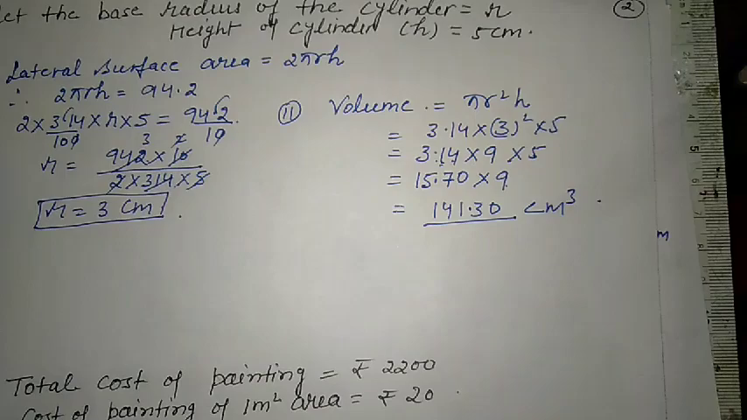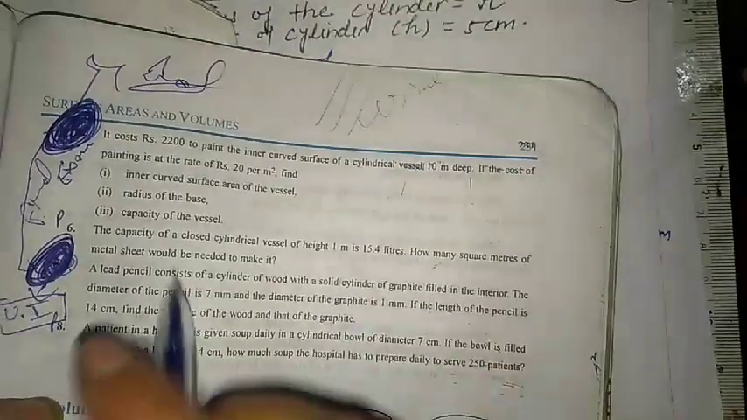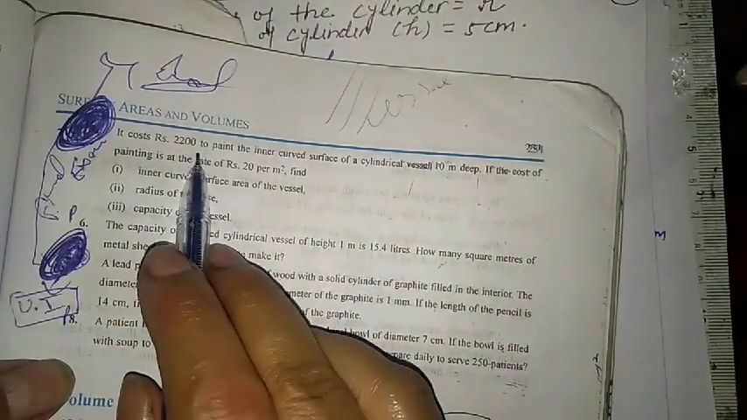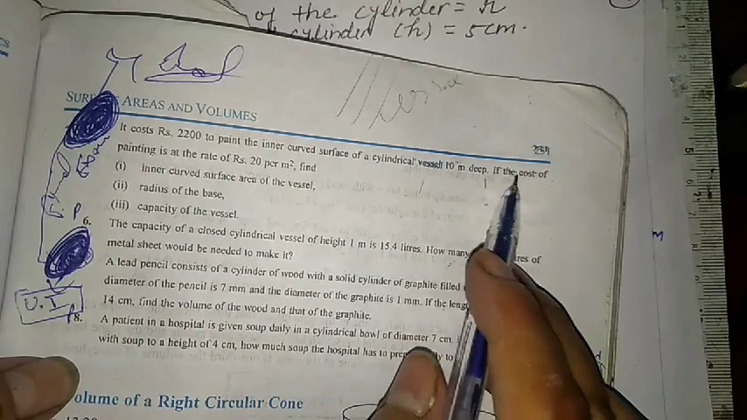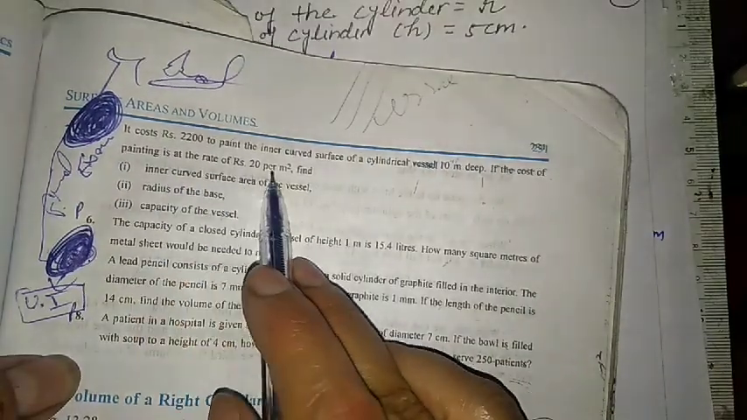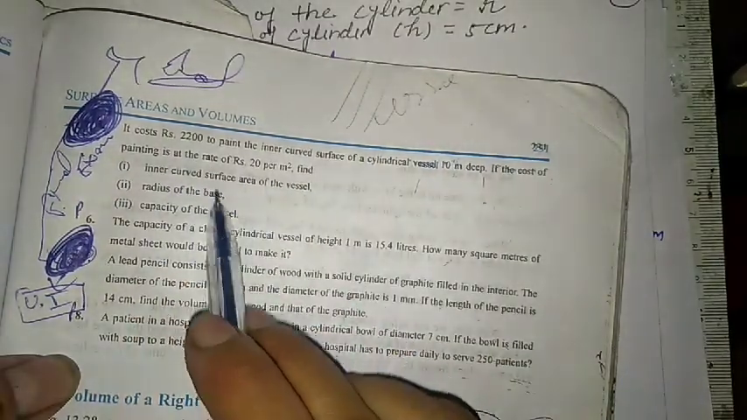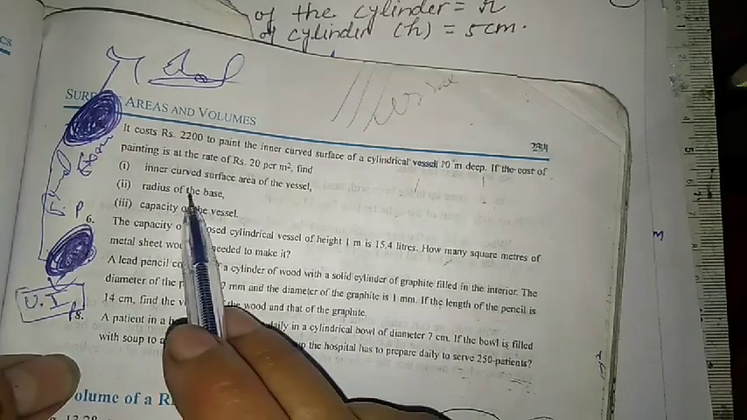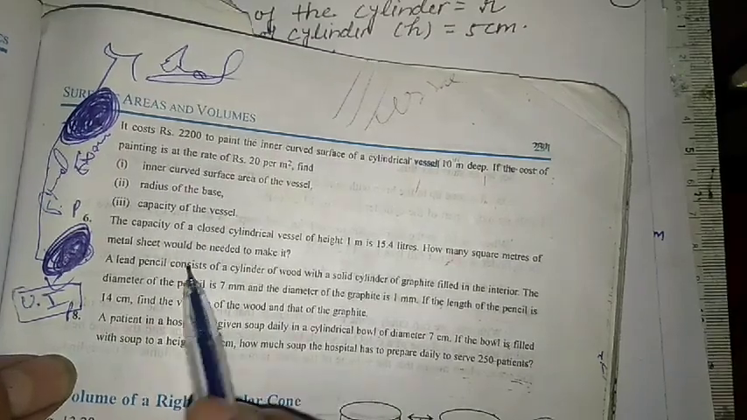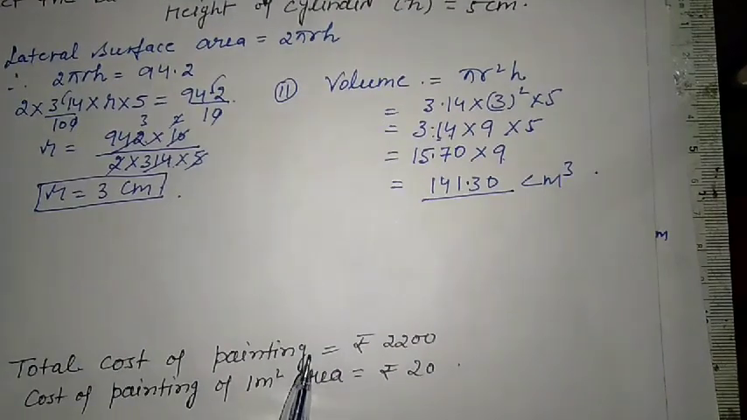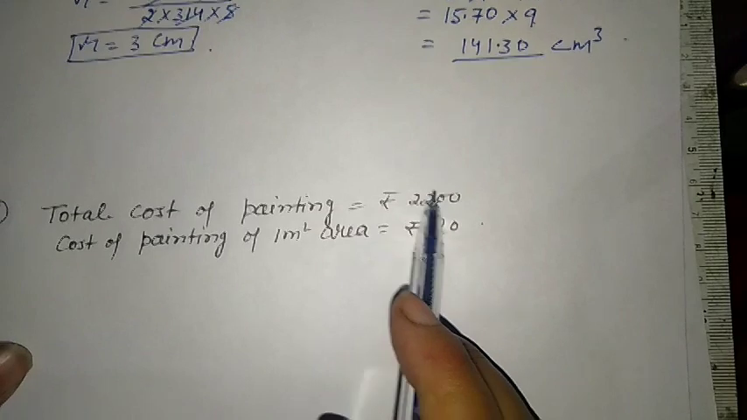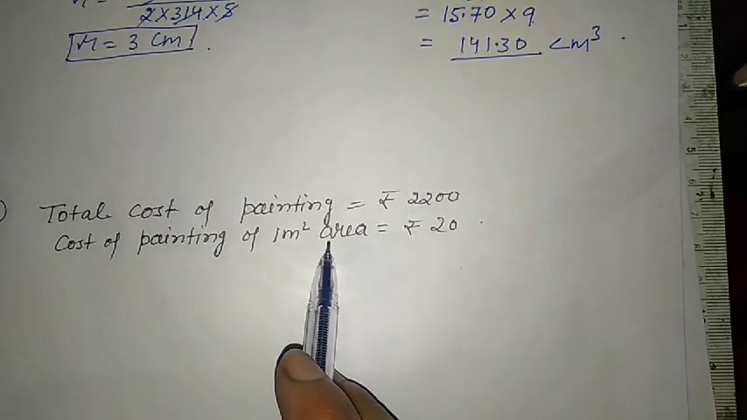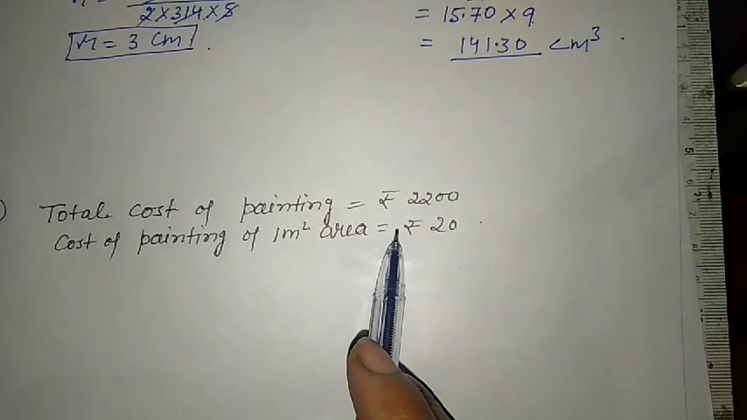Now we can see the fifth question. If the cost of rupees 2200 to paint the inner curved surface area of the cylindrical vessel 10 meter deep, and the cost of painting is at the rate of 20 per meter square, we have to find the three parts: inner curved surface area, radius and capacity of the vessel. So total cost of painting is given here, 2200, and cost of painting of 1 meter square area is rupees 20.